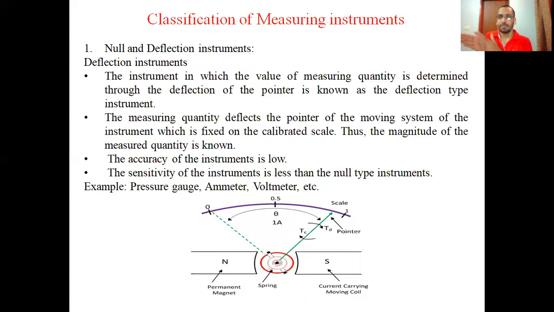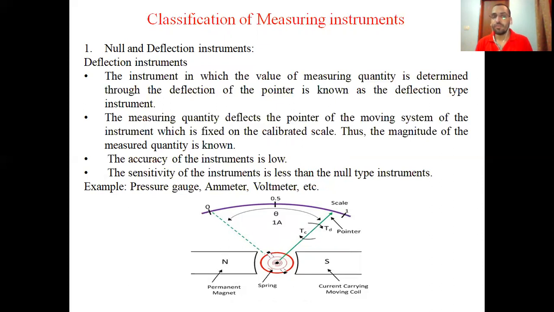It means let us suppose this is a meter and there is a pointer at zero. When current is flowing through this, it gets deflected. So this scale which is present on the ammeter is calibrated in terms of current. So this is how the measurement is done with the help of a deflection instrument.